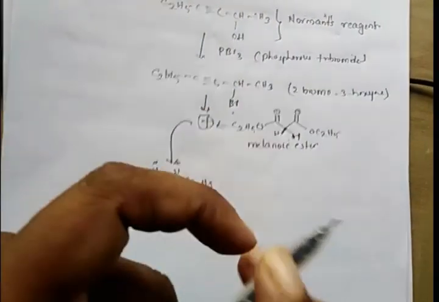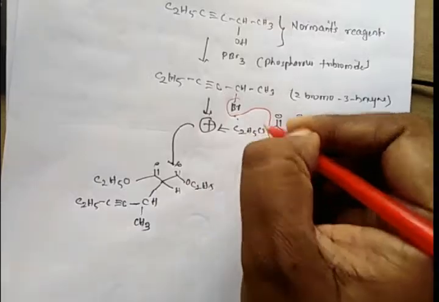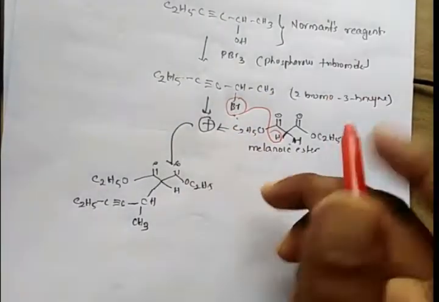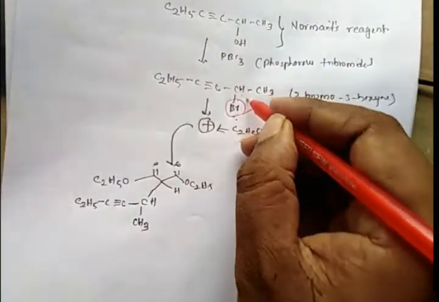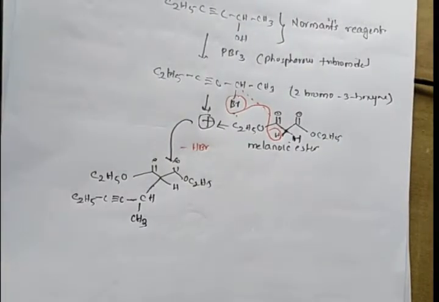That means the bromine and hydrogen will be eliminated, and the bond forms between this carbon and this carbon. Okay, this minus HBr, we will get this alkylated malonyl ester.